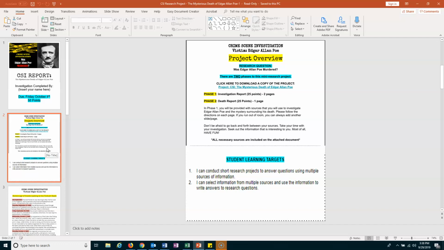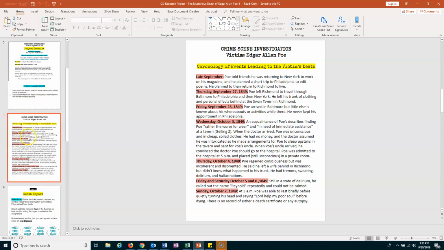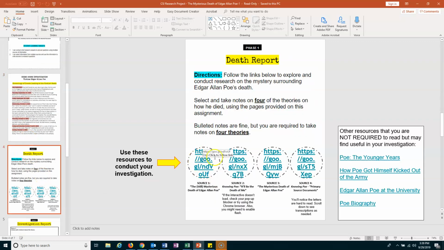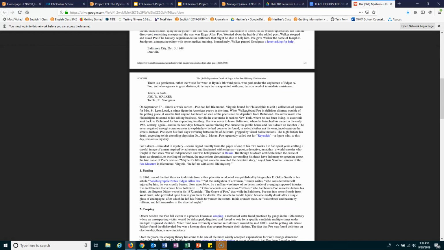Back in that other little slideshow that I went through real quick, there's information in there. However, there's also going to be information throughout the PowerPoint, specifically through these four links. You can either copy and paste them or control-click to open the links up. These links are going to take you to different sources about the different theories behind why or how Poe died.